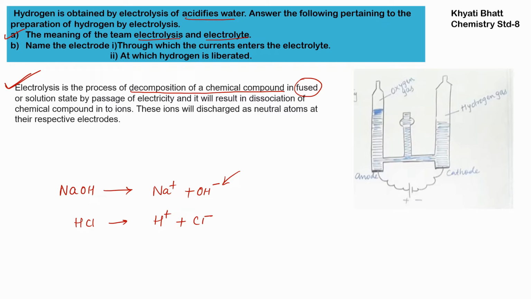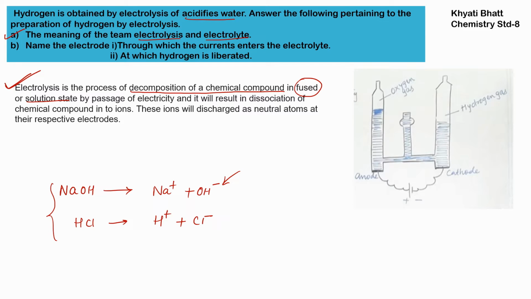Paste-like form is known as fused. Or in solution, where we dissolve the compound in water, which makes a solution of the compound.